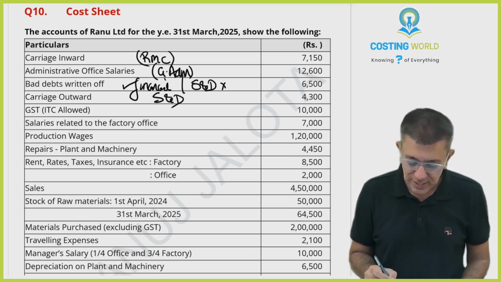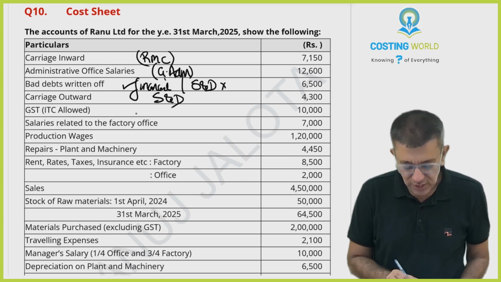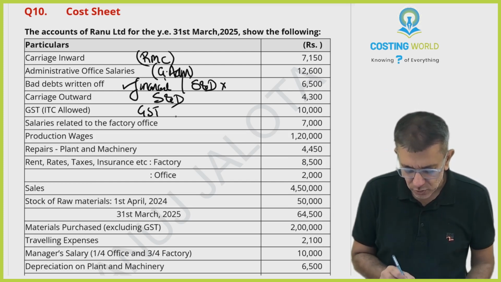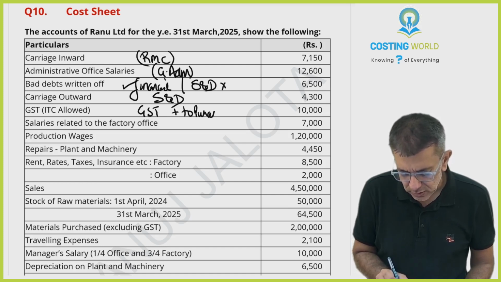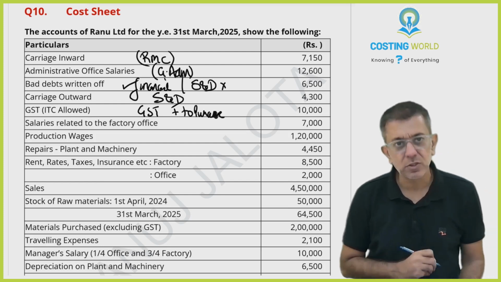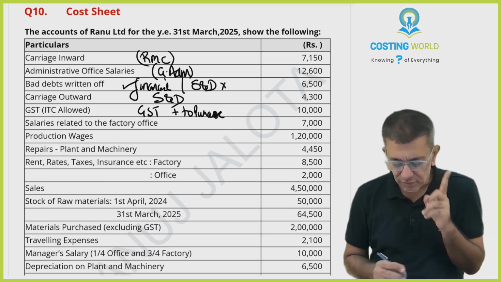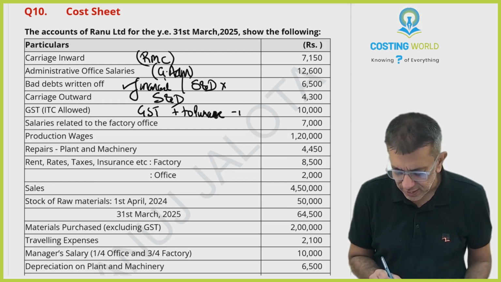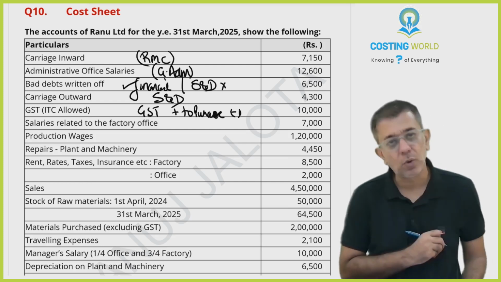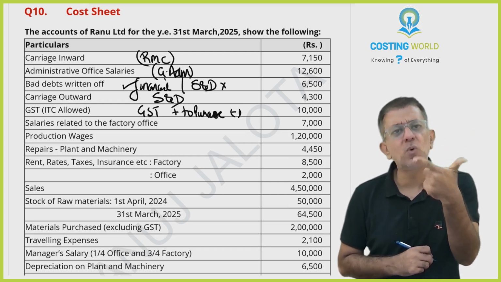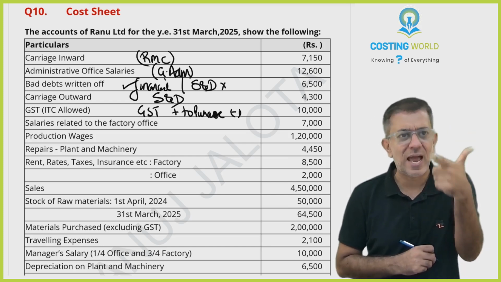If GST is allowed, if you remember, first GST is your expense, so you add it to purchases because you'll have to reimburse the other party from whom you're purchasing. But later on, if you get the ITC credit for it, then you can deduct it. So either you add and less, do both, or you can ignore it. I think I would have done add and less.